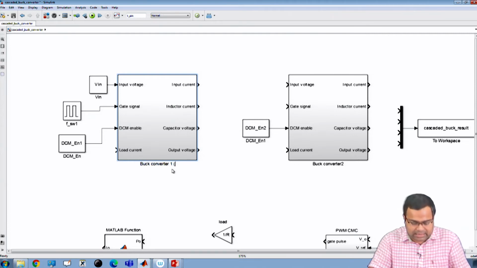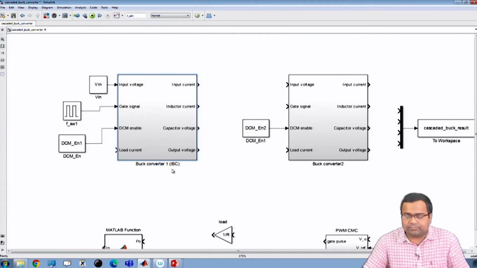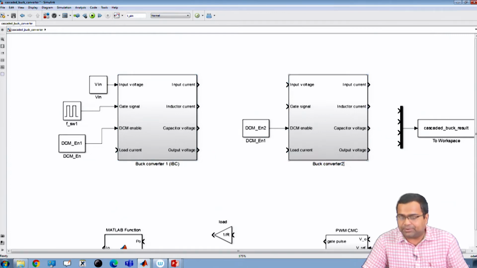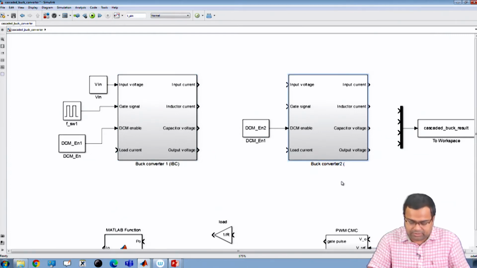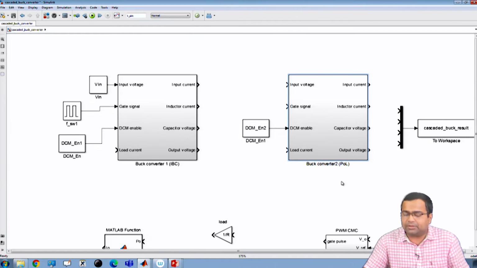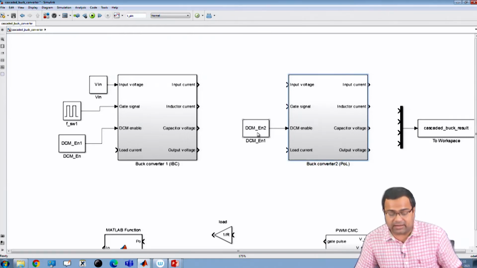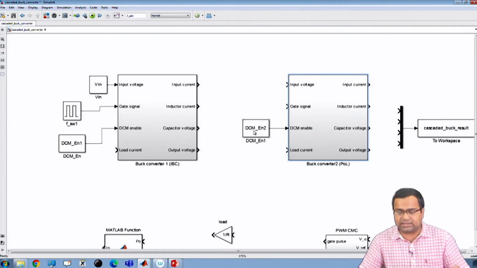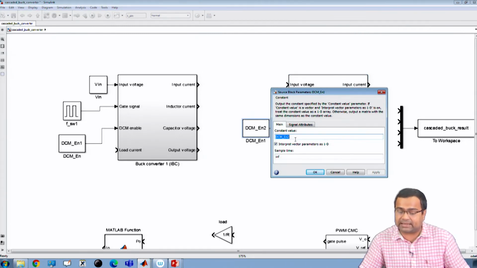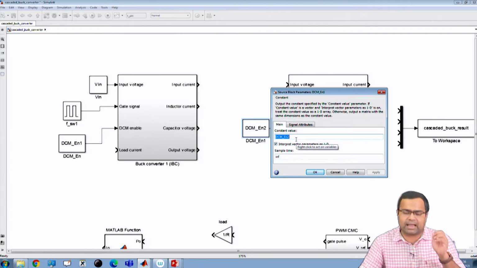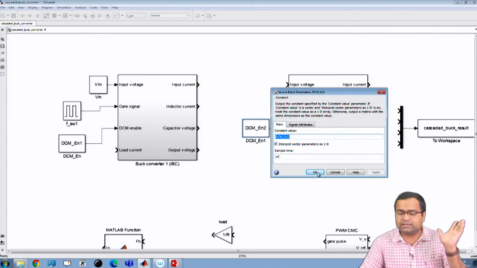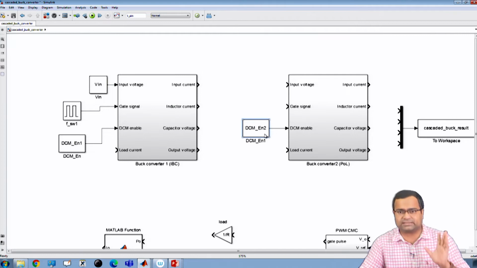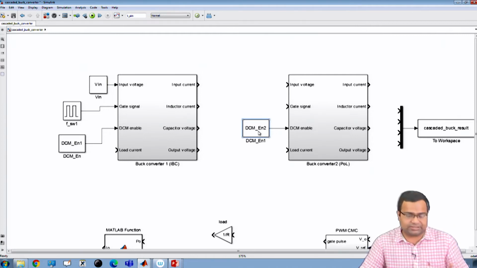I call it an IBC, and this one I call a POL. For the POL converter, I generally want to operate in synchronous configuration. So, I can separately set this DCM enable signal to 0, so that it runs in synchronous configuration in most cases, except for the light load condition.